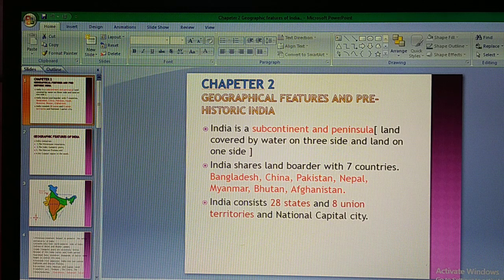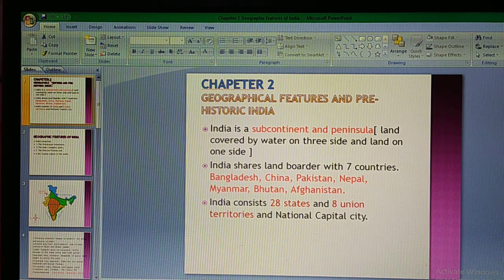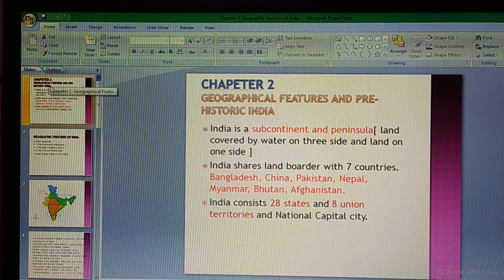Hi, let's start the second lesson from the 8th standard, that is geographical features and prehistoric India. In this chapter we are going to discuss the physical features of India, and India is both a subcontinent as well as a peninsula.